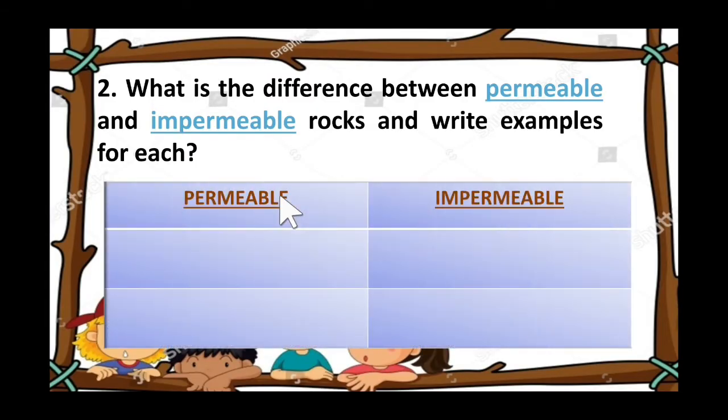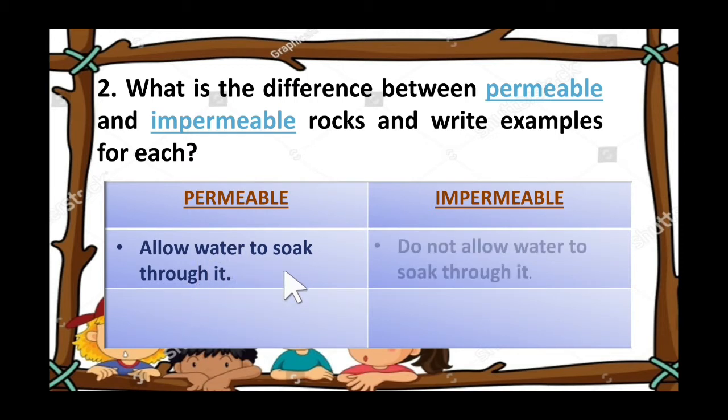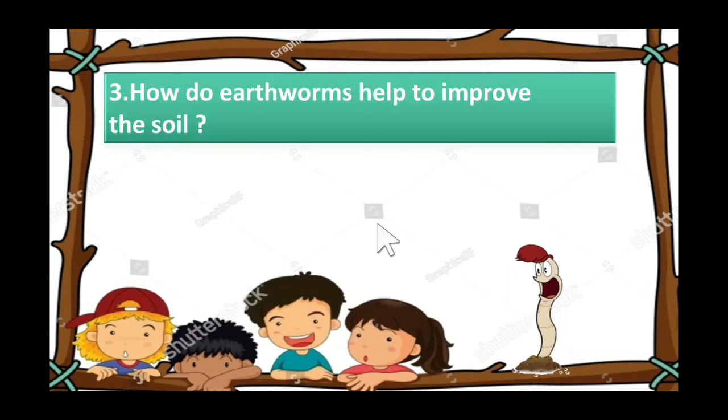So, we have to write here, what is a permeable rock? Which allow the water to soak through it, right? And what is an impermeable rock? Do not allow water to soak through it. Tell me one example for permeable, chalk. And one example for impermeable is marble, right? You have to write there in permeable, allow water to soak through it, and in impermeable, do not allow water to soak through it. Example for permeable is chalk and example for impermeable is marble. Okay? Now the next question.